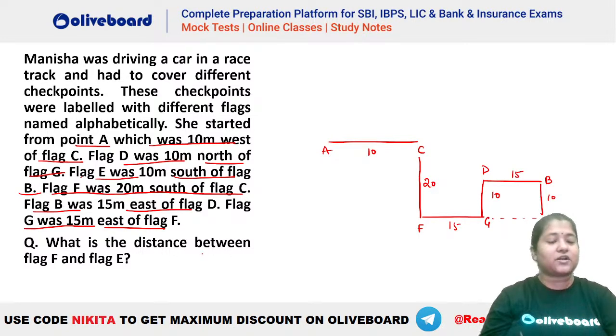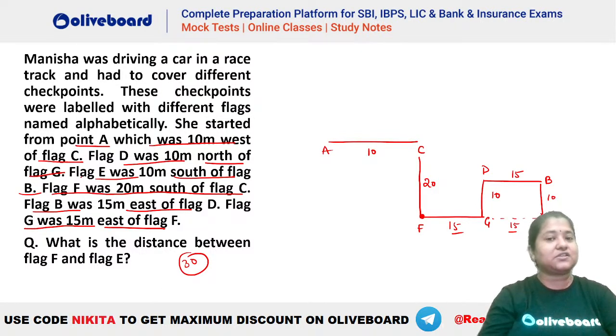So the question is, what is the distance between F and E? So you can see this is your flag F, this is your flag E. What is the distance here? You can see the distance between them is 15 plus 15, that is equal to 30 meters. So how much time do you need to complete this question? Maybe a minute, right? Not more than that.